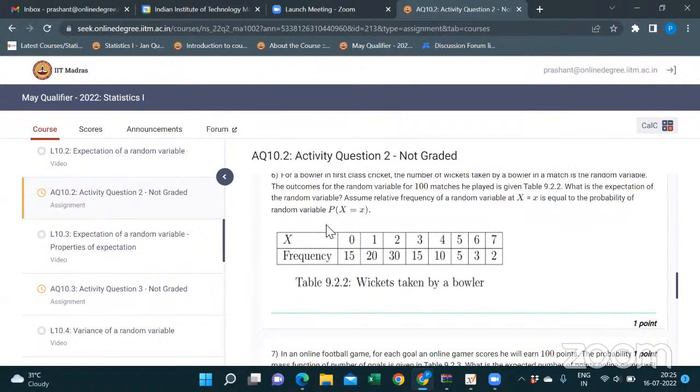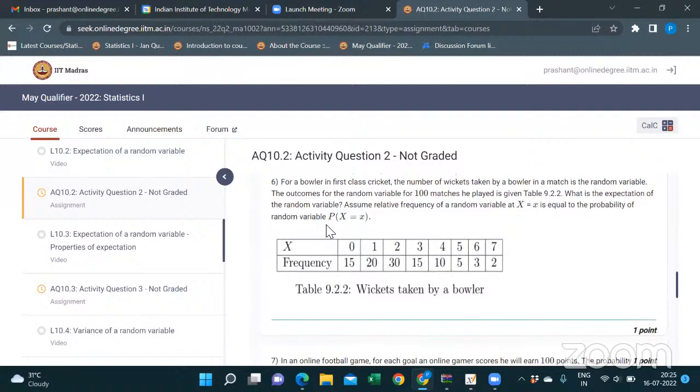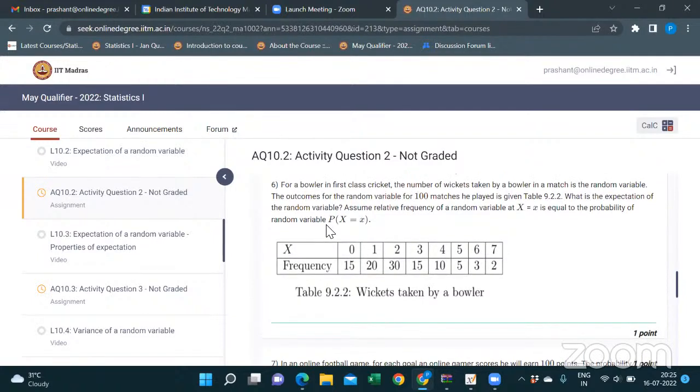Check your calculation. What is this? Random variable x equal to x is the probability of random variable x, right?